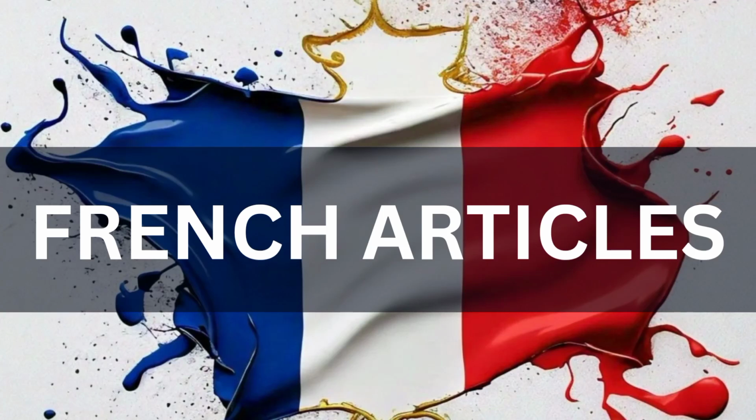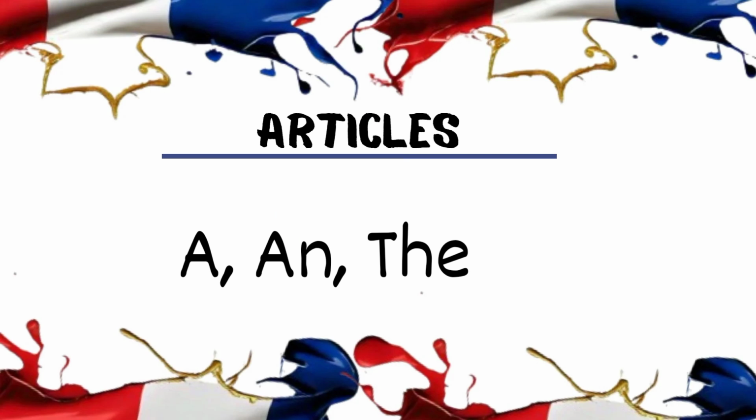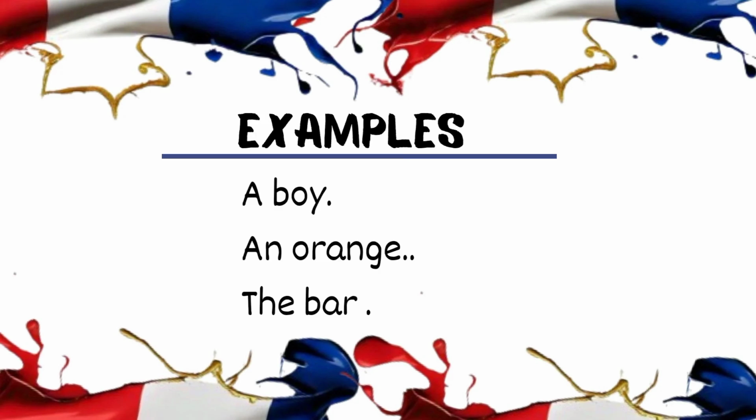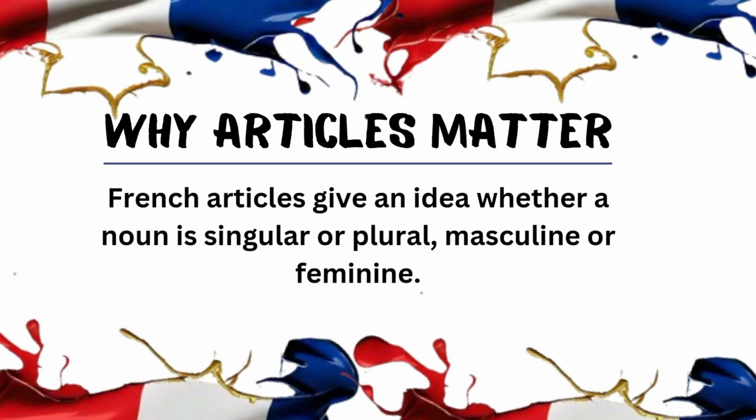In this lesson, we are going to be looking at the French articles. In English, articles refer to these three words: a, an, and the, as in a boy, an orange, the bar. In French, articles give an idea whether a noun is singular or plural, masculine or feminine. This is because an article has to agree with the noun it precedes, both in gender and number.